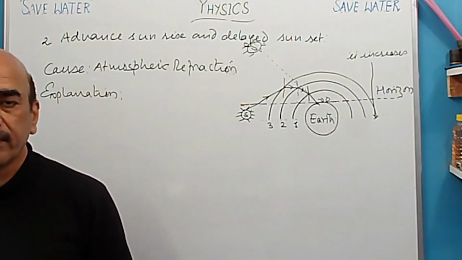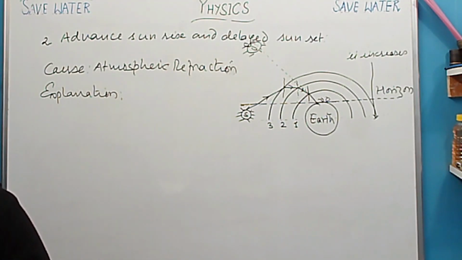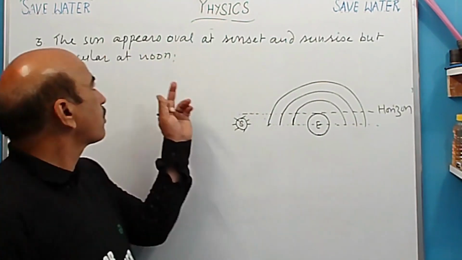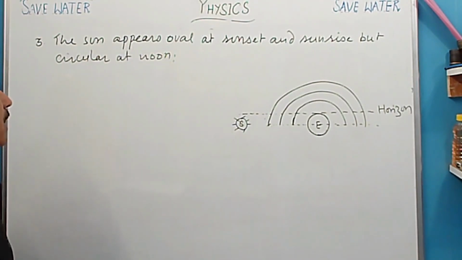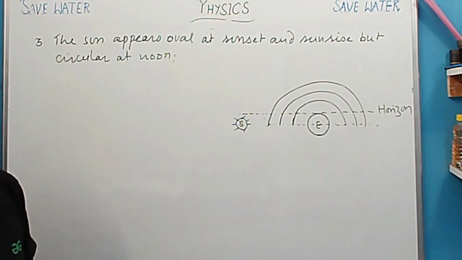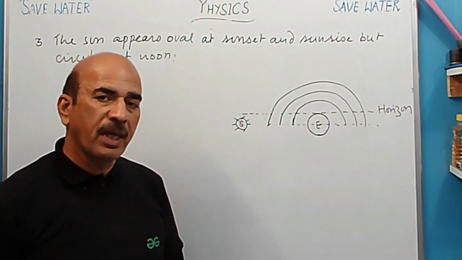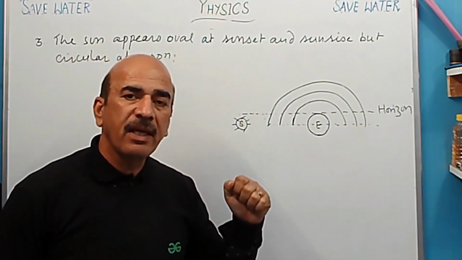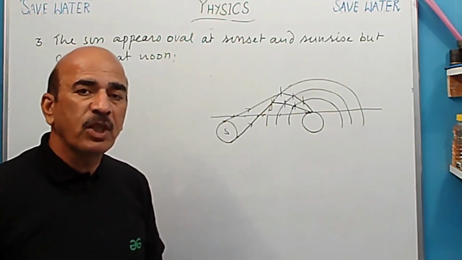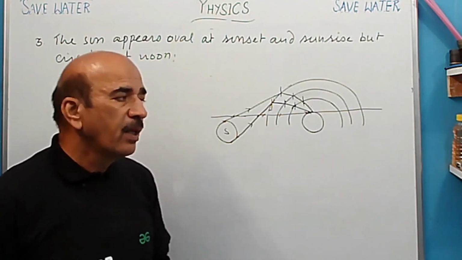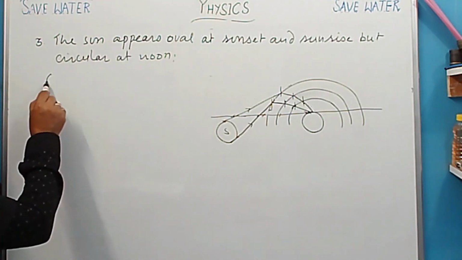So note it down. Now next topic is the sun appears oval at sunset and sunrise, but circular at noon. What is the reason behind this? Okay. Again, same reason is there. Atmospheric. So same thing is here. The cause of this is also atmospheric refraction. Okay. So first of all हम लिख देते हैं यहाँ पे cause.